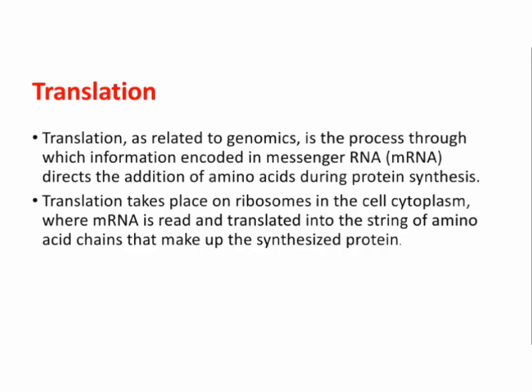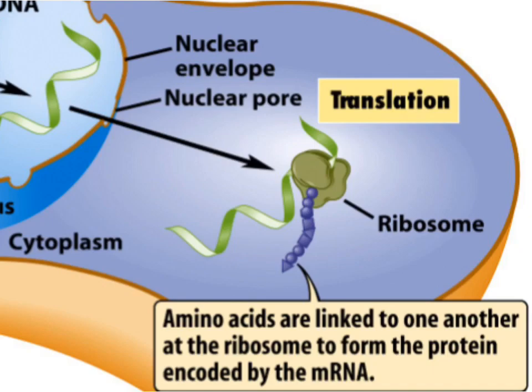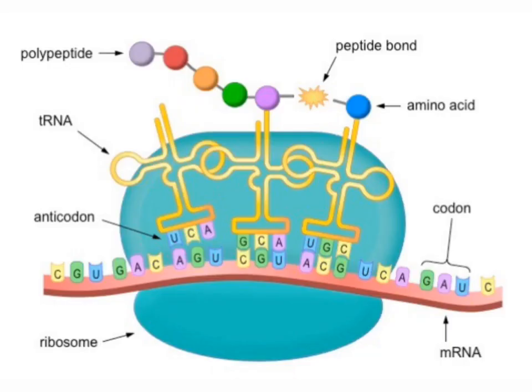Translation. Translation, as related to genomics, is the process through which information encoded in messenger RNA (mRNA) directs the addition of amino acids during protein synthesis. Translation takes place on ribosomes in the cell cytoplasm, where mRNA is read and translated into the string of amino acid chains that make up the synthesized protein. It is an active process which requires energy. This energy is provided by the charged tRNA molecules.